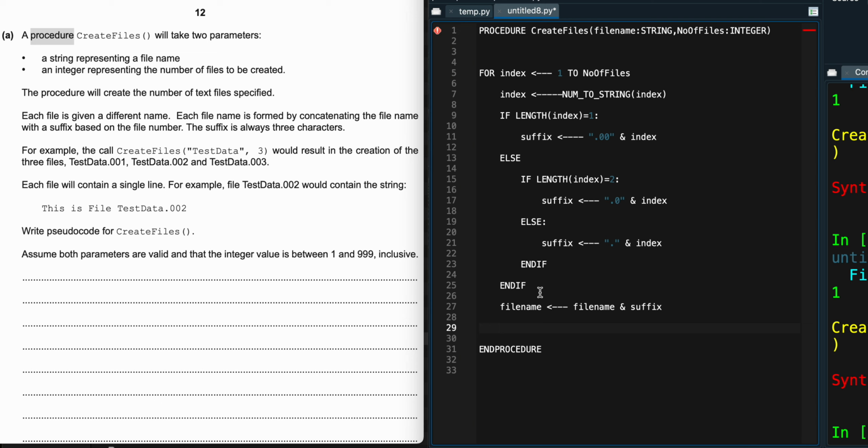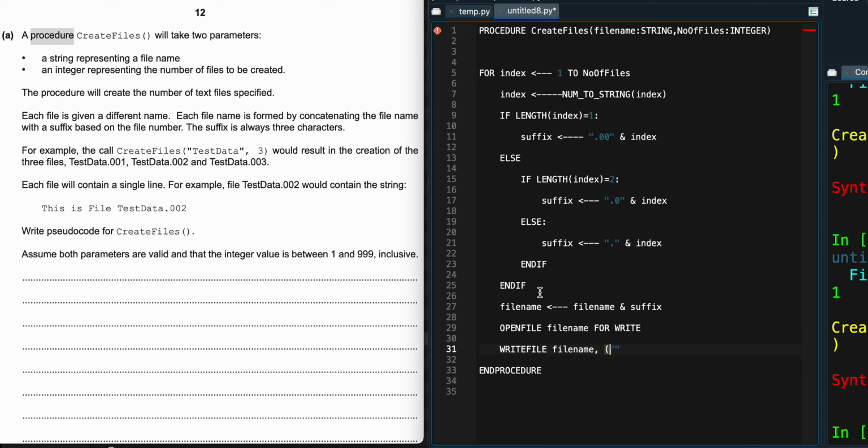So from there, I can now open my file. I can say open file. The file that I'm opening is called file name. Then I'm opening it for write, because I want to write a statement to it. After I've opened it, I will use the write file function. So I'll say write file. The file that I want to write is called file name. And what I basically want to write is the statement that says what. I can go ahead and just put it like this. Still okay?